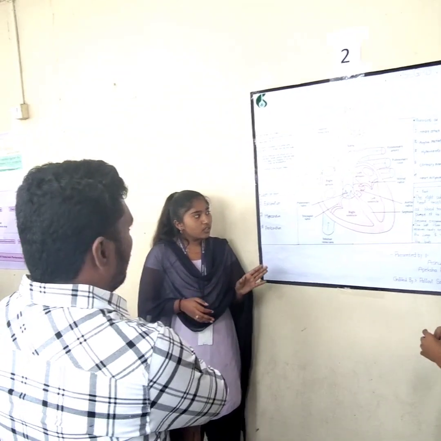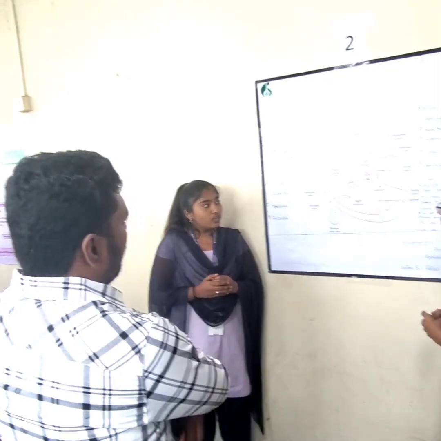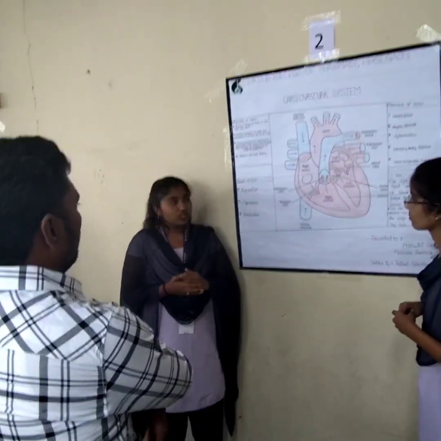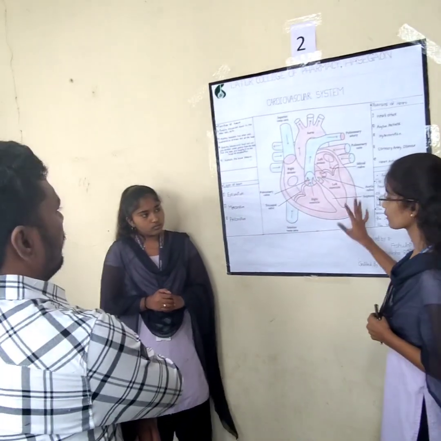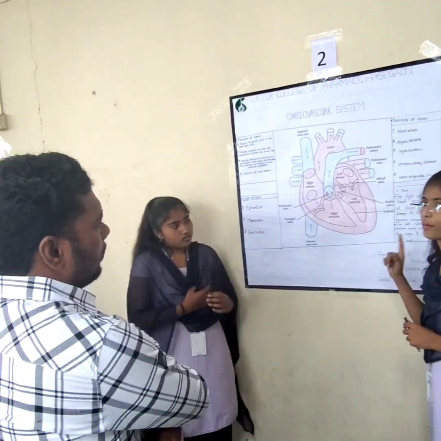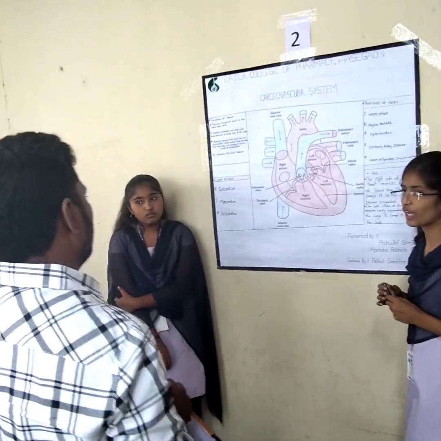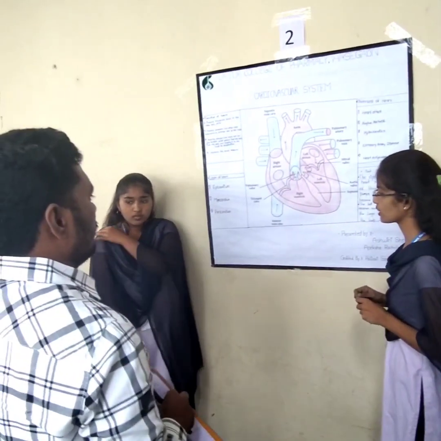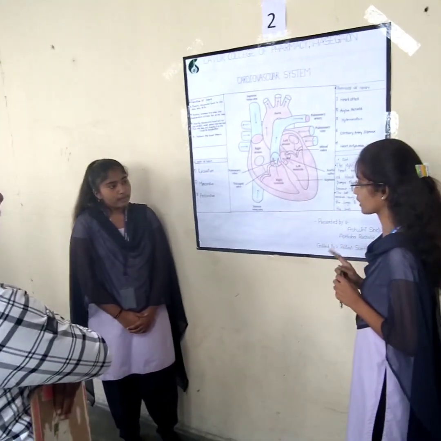They provide the nutrition and the oxygen to the cells. The heart has four chambers, two atria and two ventricles. The heart is divided into the left side and the right side by the fibrous septum, with the right atrium and the left side.